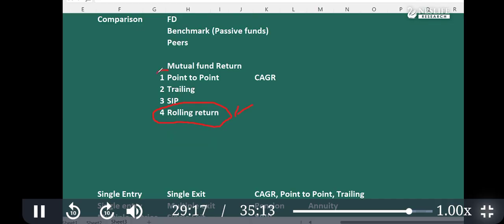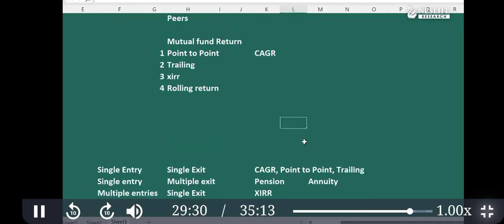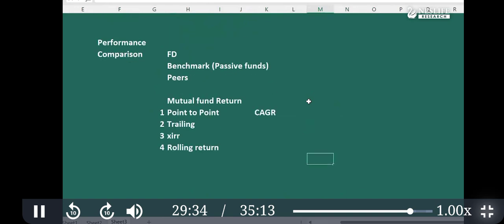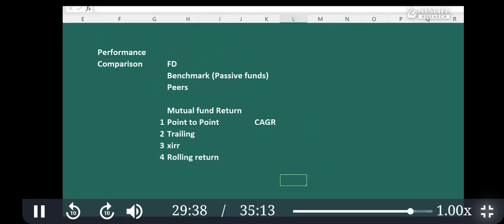For screening purposes, these are enough. This SIP return is XIRR. So read about XIRR a little further, because if I start explaining, it will get complicated. As I mentioned, at the beginning it might sound complicated, but this is once in a lifetime learning. Once you learn, this knowledge will be with you forever. And this is a must. It is only a matter of time.